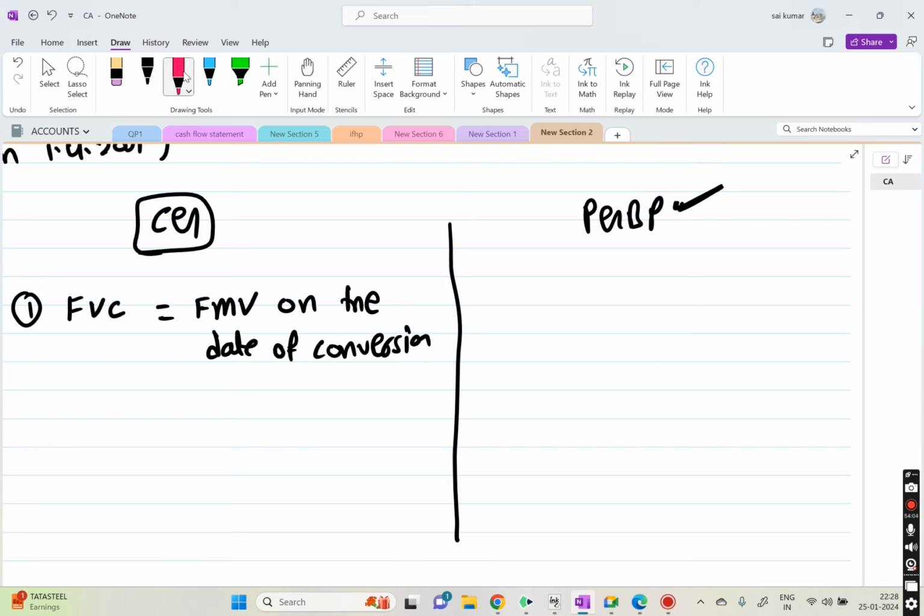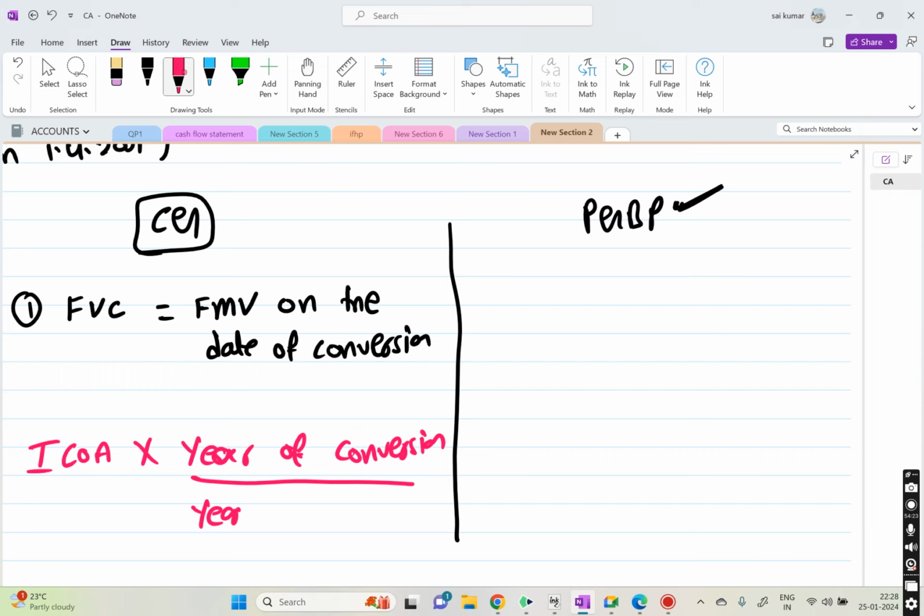Okay. Then if there is any cost of acquisition, you can do the index also. Index cost of acquisition into year of conversion divided by year of acquisition. In PGBP, sale value